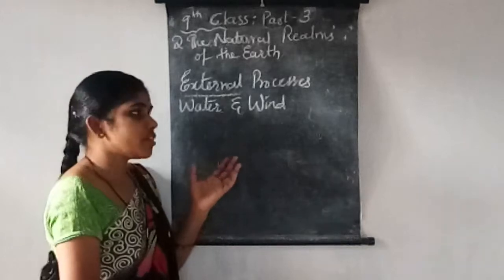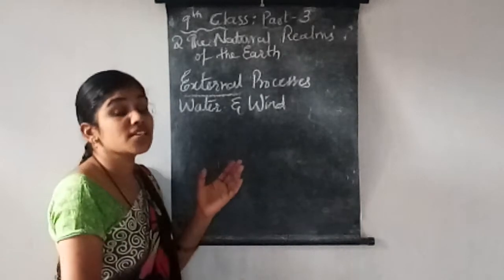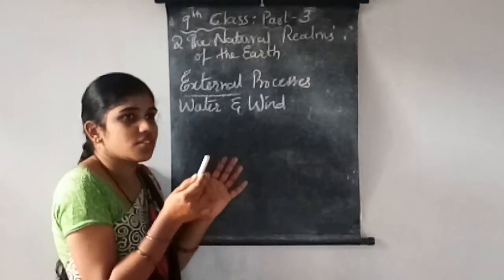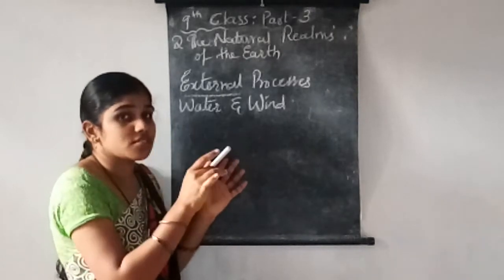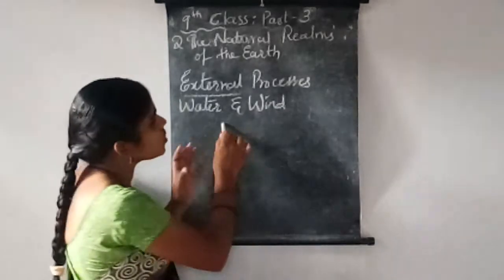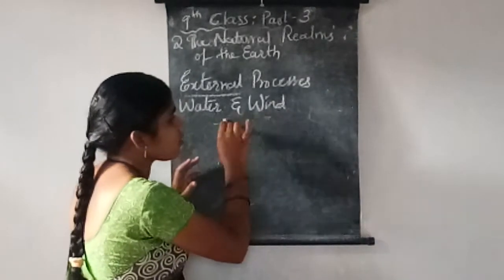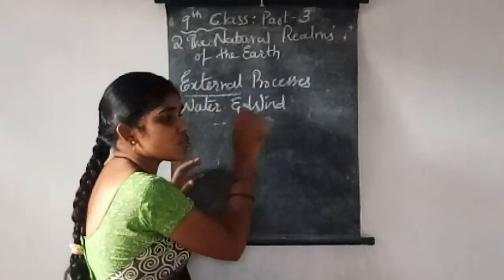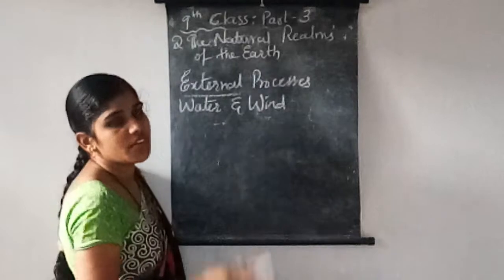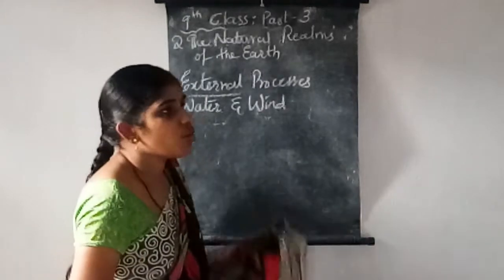But water and wind are changing the landforms, sizes and shapes on the surface of the earth. How these two things are the reason for the external changes, we will discuss now.